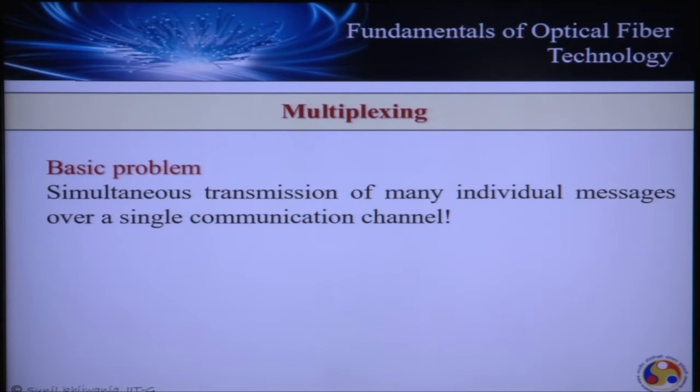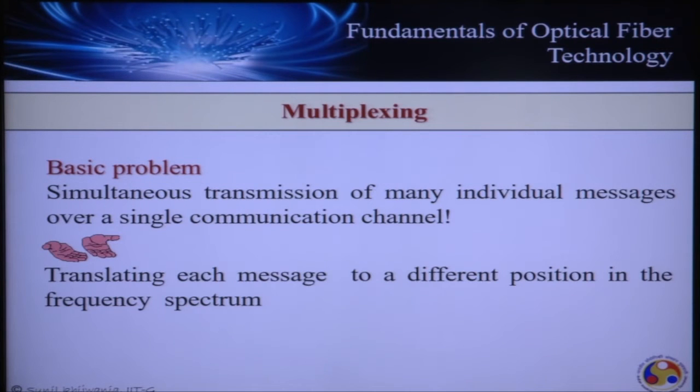So, one of the methods used for realizing simultaneous transmission of a large number of information signals is termed frequency division multiplexing. In this case, an individual signal is translated from its parent frequency domain or range to another frequency range, and this process is known as frequency division multiplexing.